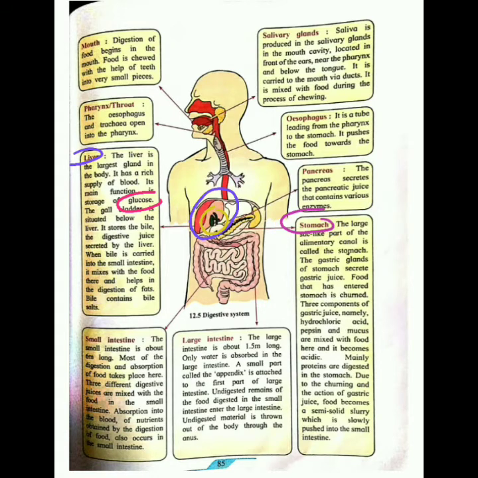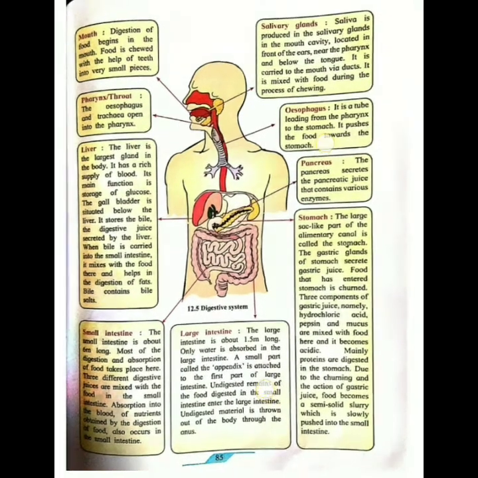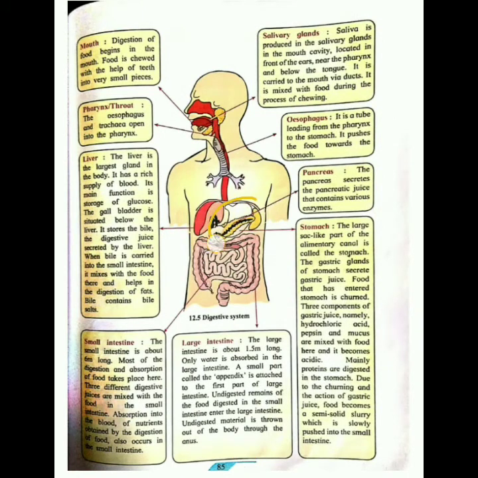Next comes the stomach. After the liver, we will see about the stomach. You can see this part. Look here. This is the stomach. So the stomach is a sac-like part. It looks like a sac and it contains gastric glands and gastric juices.